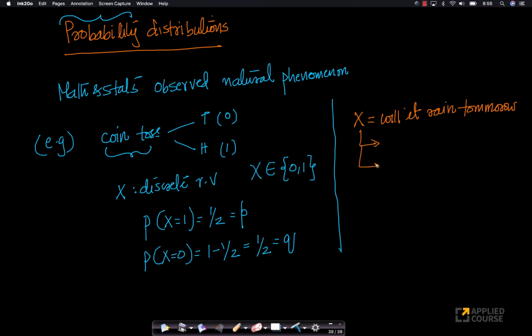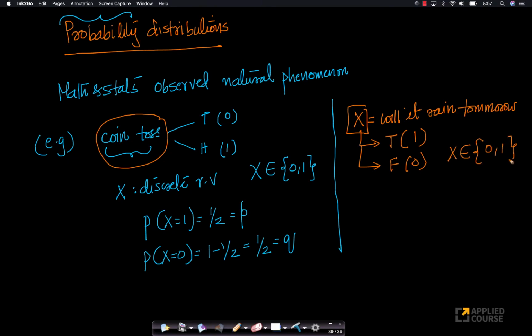This also can take two values: true or false. Yes, it will rain tomorrow; no, it will not rain tomorrow. So if I give this value 1 and the other value 0, just like your coin toss, this random variable x also can take two outcomes, and we're just calling these outcomes 1 and 0.